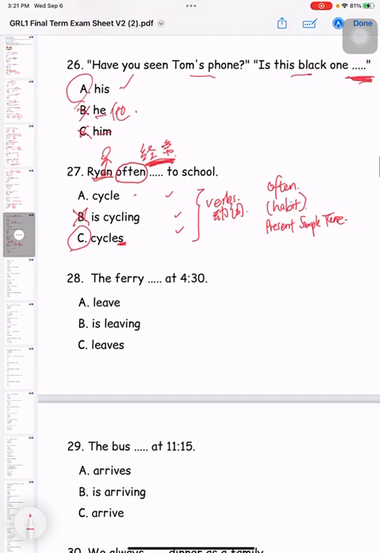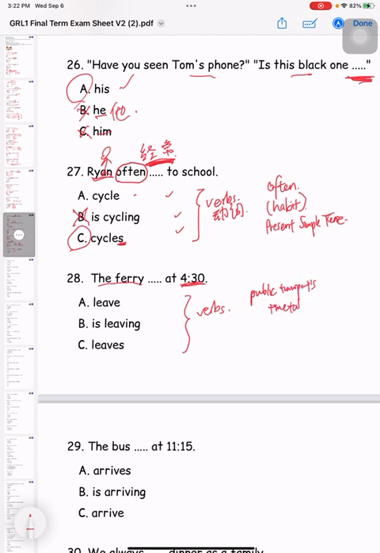Now 28, the ferry at 4:30. Leave, is leaving, and leave means 离开. They are all verbs as well, and each verb is a different tense. Which one should we use? Look at this, the ferry, 那个船. This is more like when we are talking about a public transport timetable.